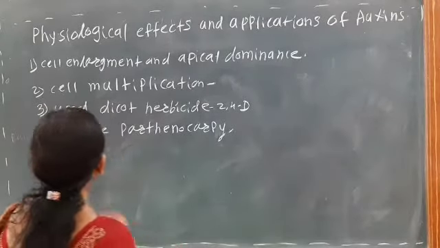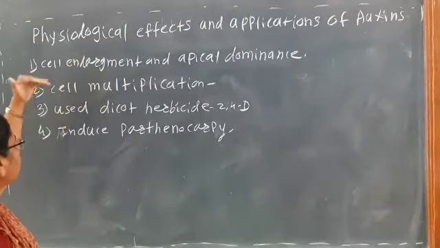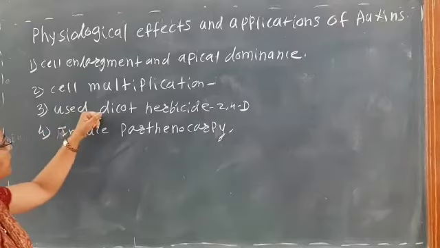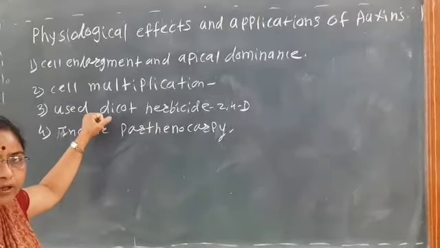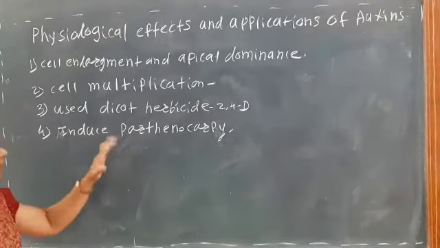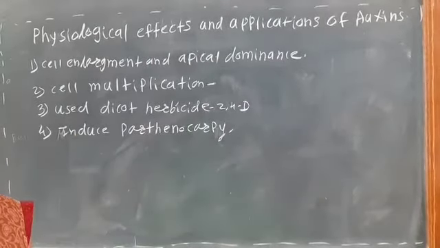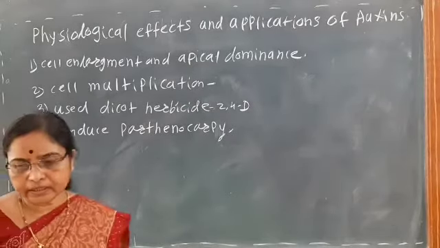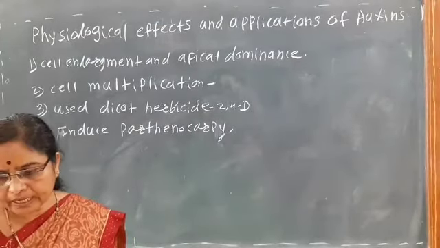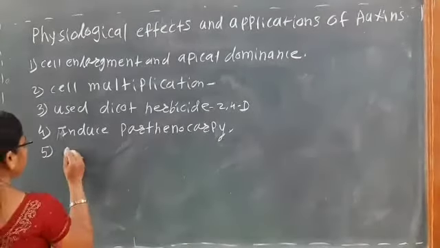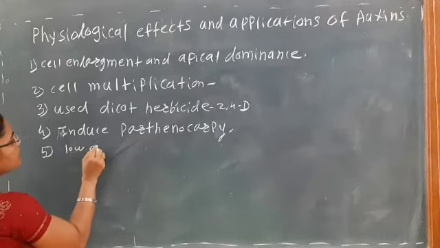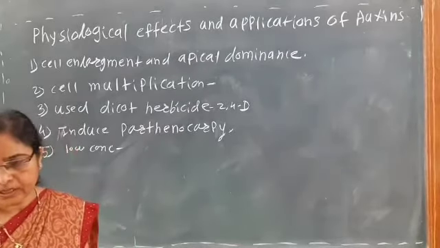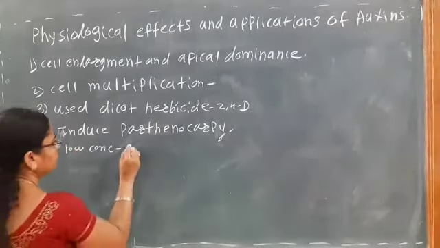So we have seen the first application, cell enlargement. Second is cell multiplication in tissue culture. Then it is used as a dicot herbicide. It also induces parthenocarpy. Then the fifth is that in tissue culture, if it is used in low concentration, it induces shoot formation.